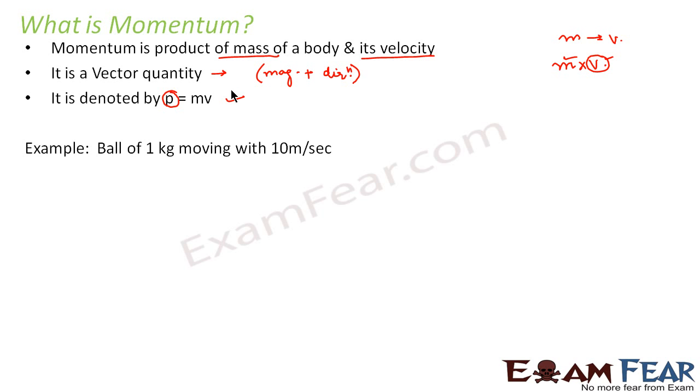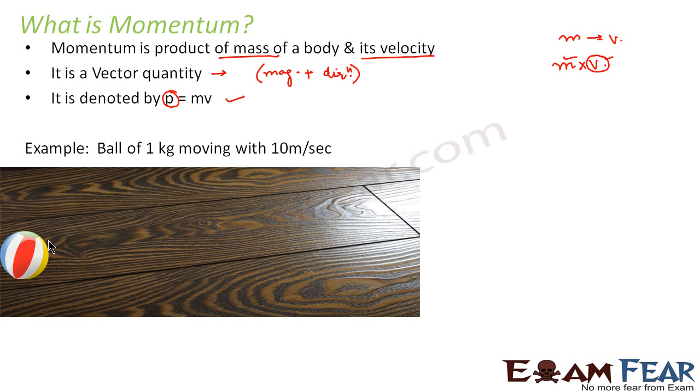Now let us take an example. Let us suppose that we have a ball of 1 kg which is moving with 10 meters per second. So what will be the momentum? Mass is equal to 1 kg and velocity is equal to 10 meters per second.